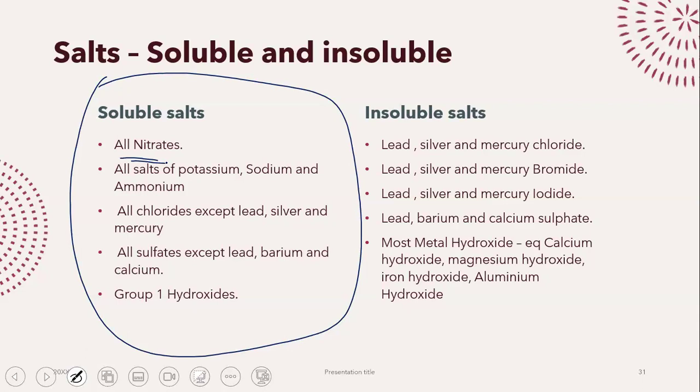We automatically learn this. Second rule: all salts of potassium, sodium, ammonium. If a salt has potassium, sodium, or ammonium, you do not need to look at anything else. It's automatically soluble. Sodium hydroxide, soluble. Potassium nitrate, soluble. Ammonium chloride, soluble. It does not matter what the negative ion is. Sodium carbonate, soluble.